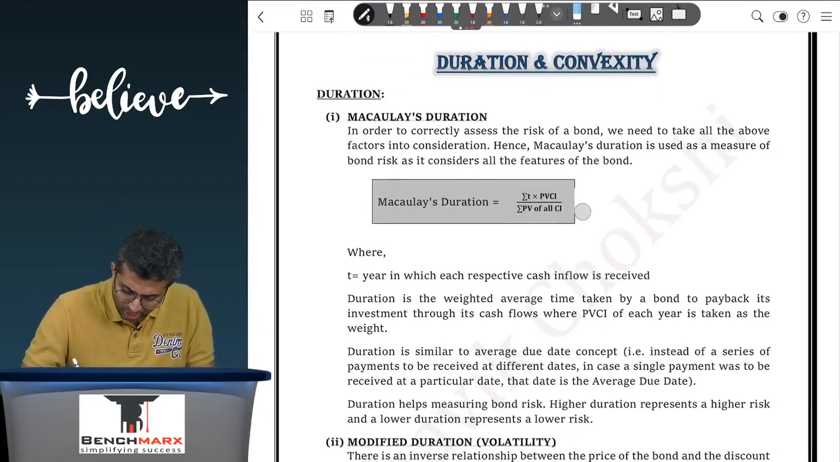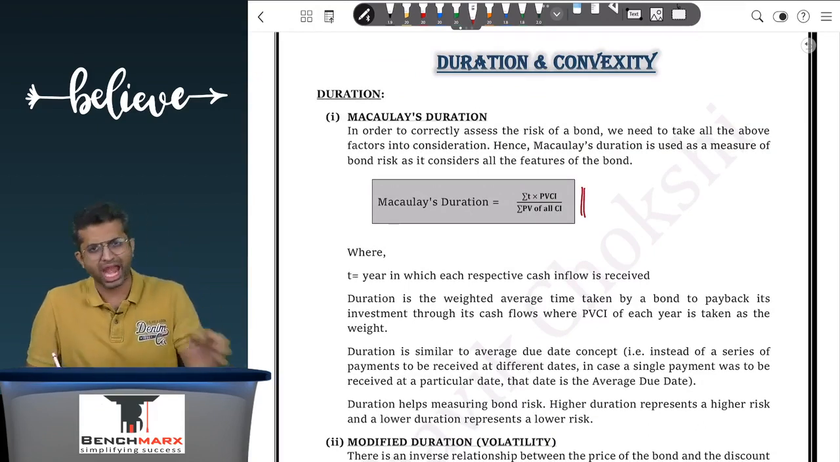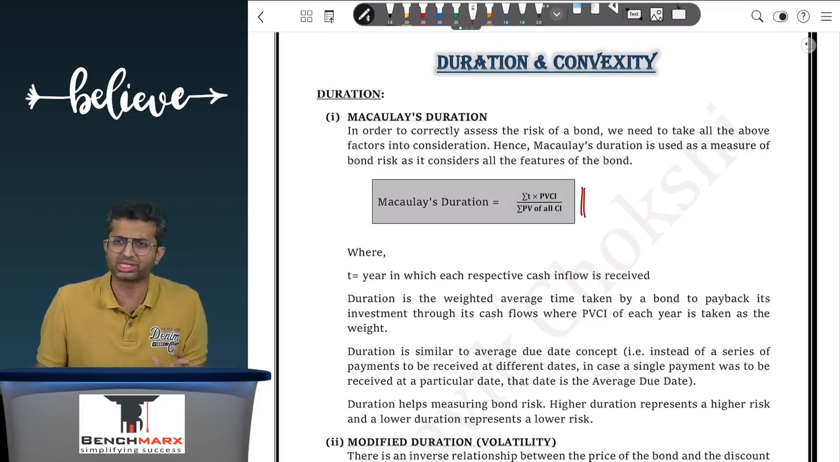So how do you calculate duration? Duration is calculated as summation of t into the PV of cash inflow at each of the levels, upon summation of PV of all cash inflows. Now this formula is not really insightful. When you actually look at this formula, it does not give you a lot of insight. What does this formula try to indicate?